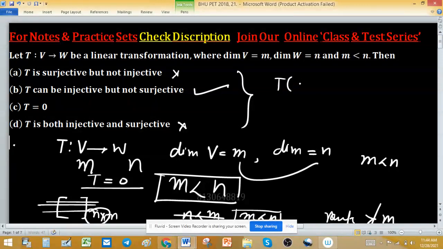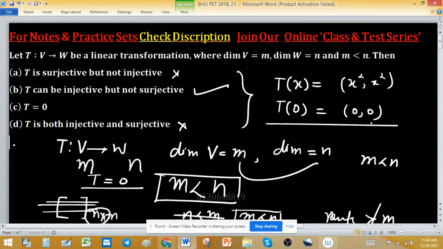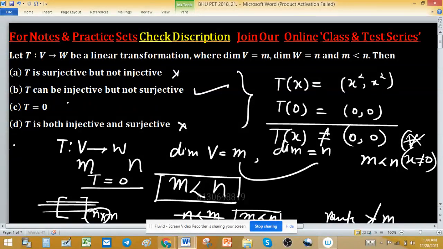If you define Tx equals (x square, x square), then T0 is only sent to the point (0, 0), but other points are not (0, 0). It means Tx cannot be 0 for all x not equal to 0. It means T cannot be the zero transformation. Option B is correct.